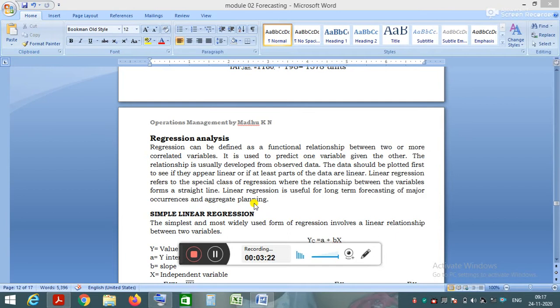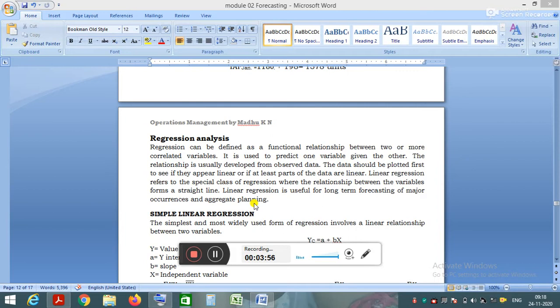Regression can be defined as a functional relationship between two or more correlated variables. Regression is nothing but the relationship between two variables. It is used to predict one variable given the other. When the data of the independent variable is known, then we can predict the dependent variable. The relationship is usually developed from observed data. The data should be plotted first to see if they appear linear.